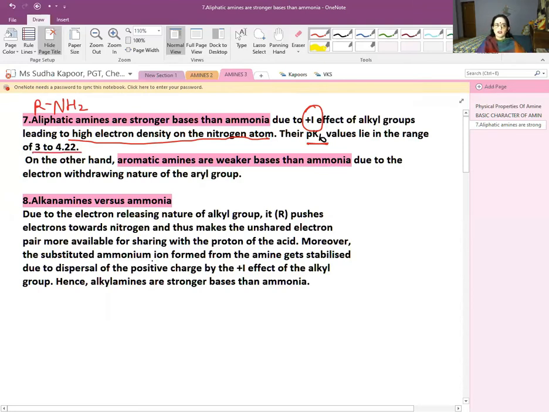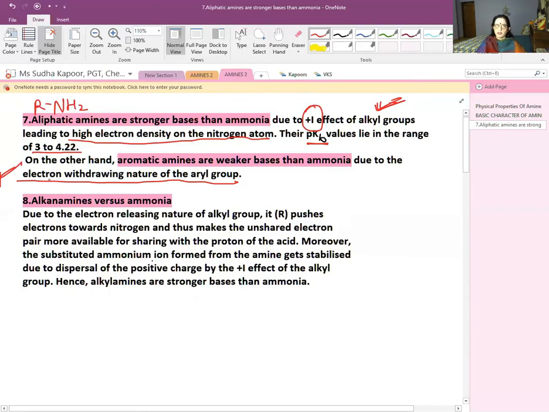But on the other hand, aromatic amines are found to be weaker bases than ammonia due to the electron withdrawing nature of the aryl group. So remember, students, a very important point: the alkyl groups are electron releasing in nature, they are the plus I side, while the aryl groups are electron withdrawing in nature.